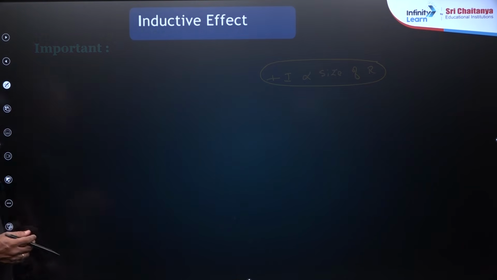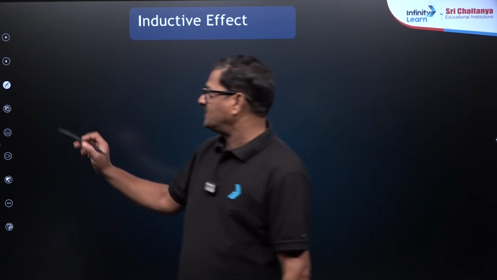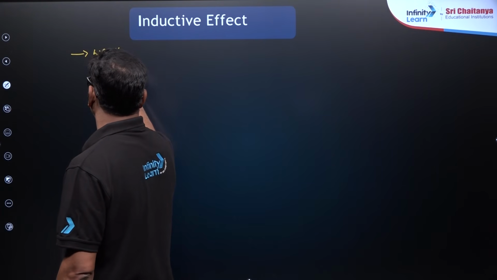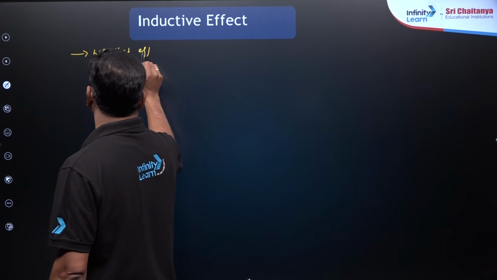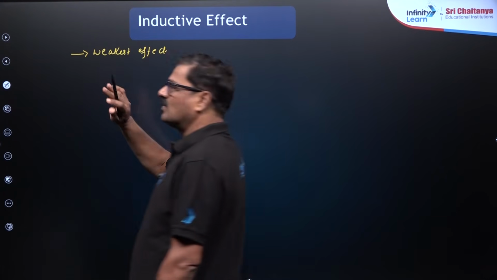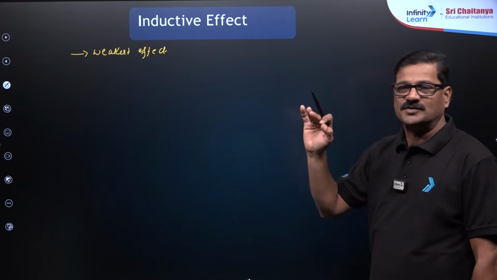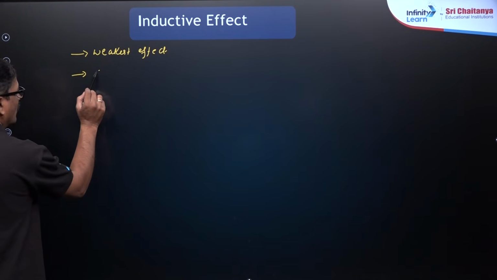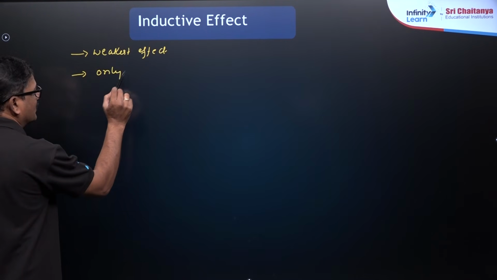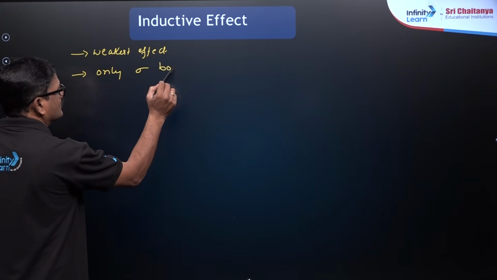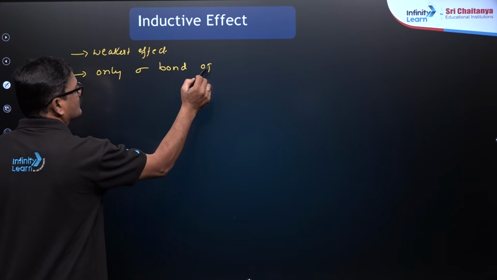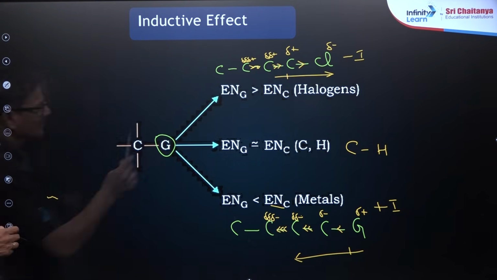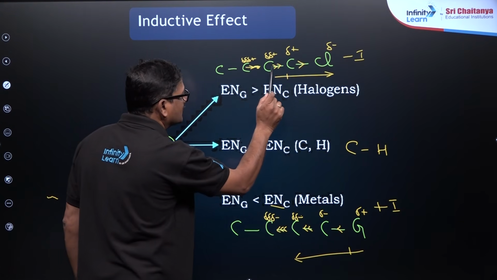Also, the inductive effect is the weakest effect among all electronic effects. First you need to know that. And I just want to say here, only the sigma bond is operated. The inductive effect operates through the sigma bond.